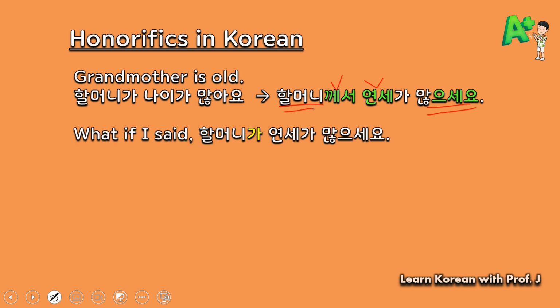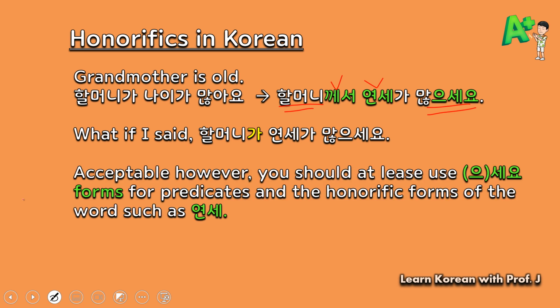What if I say 할머니가 연세가 많으세요? Did I say the sentence in the proper honorific forms? It is acceptable. However, you should at least use the proper predicate, which is the 으세요 form, which I think is most important when you consider honorifics in Korean, and the honorific forms of the word, such as 연세.